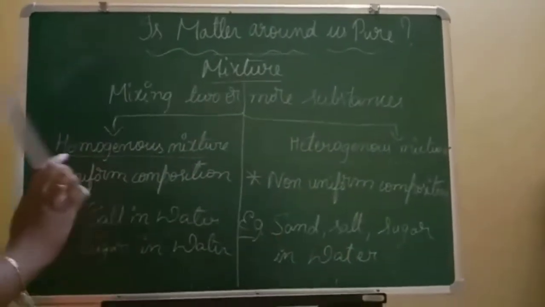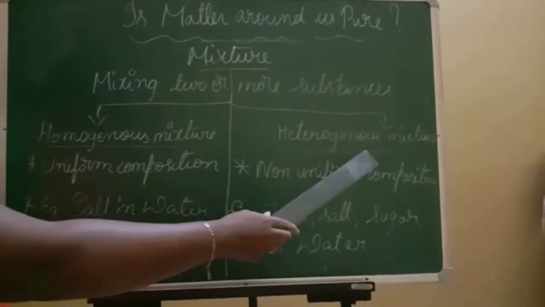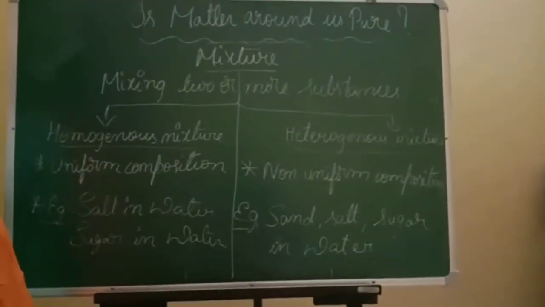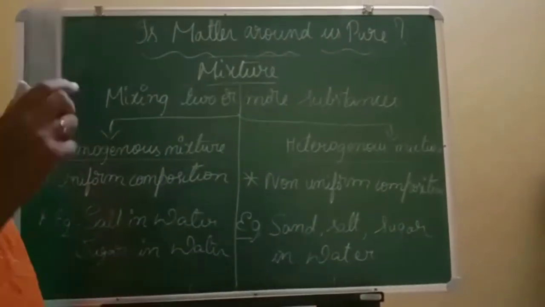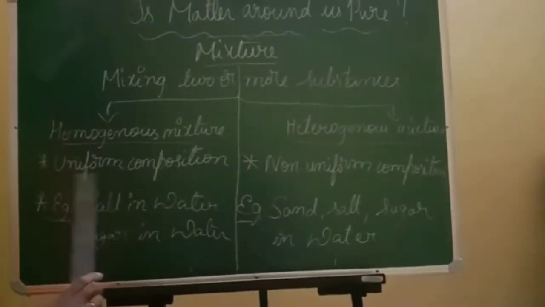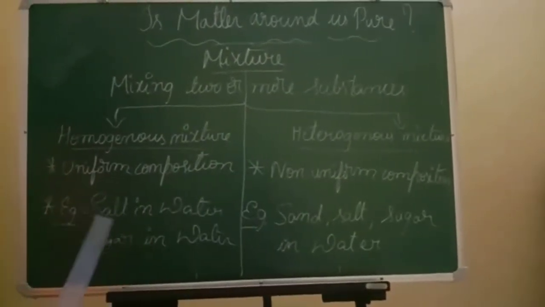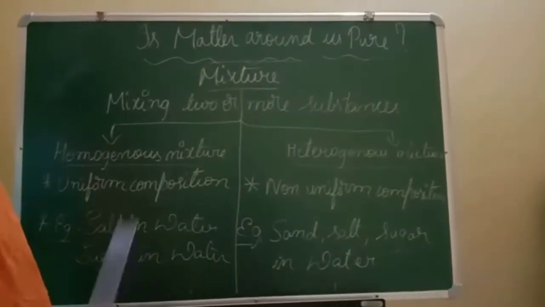So these are the two different types of mixture, homogeneous and heterogeneous, and this is one of the very important questions. The question will be like: differentiate between homogeneous and heterogeneous. The first point you can write is the same thing, and the second point you can write is the example. That's it. So this is one of the very important questions.